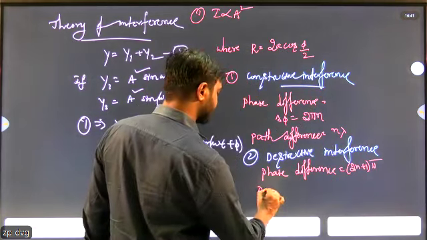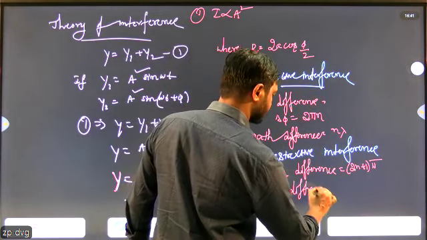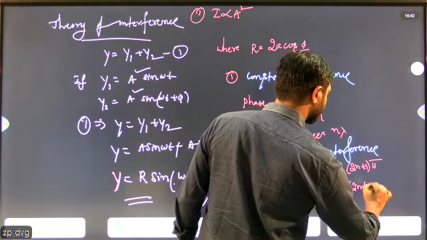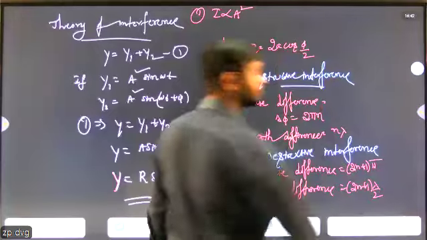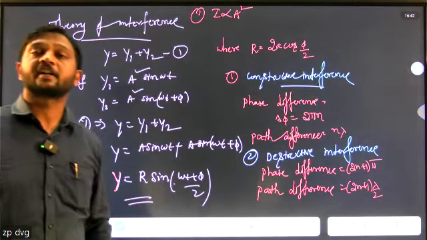What is the path difference? Path difference is 2n plus 1 lambda by 2. So this is the path difference and the phase difference of constructive and destructive interference.